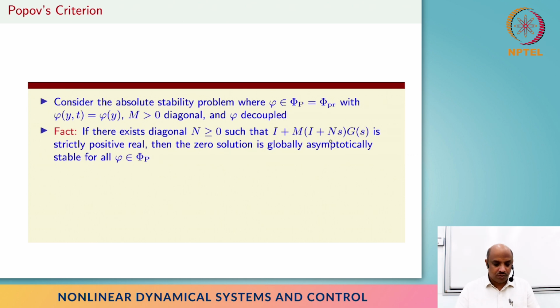If this n part is 0, basically that goes back to that one. So if that is true, then the way the result is stated, if there exists a matrix n such that this is true, then basically we have global asymptotic stability. So if the positivity criterion is satisfied, then this is trivially satisfied for n equals 0, in which case we will allow even time varying